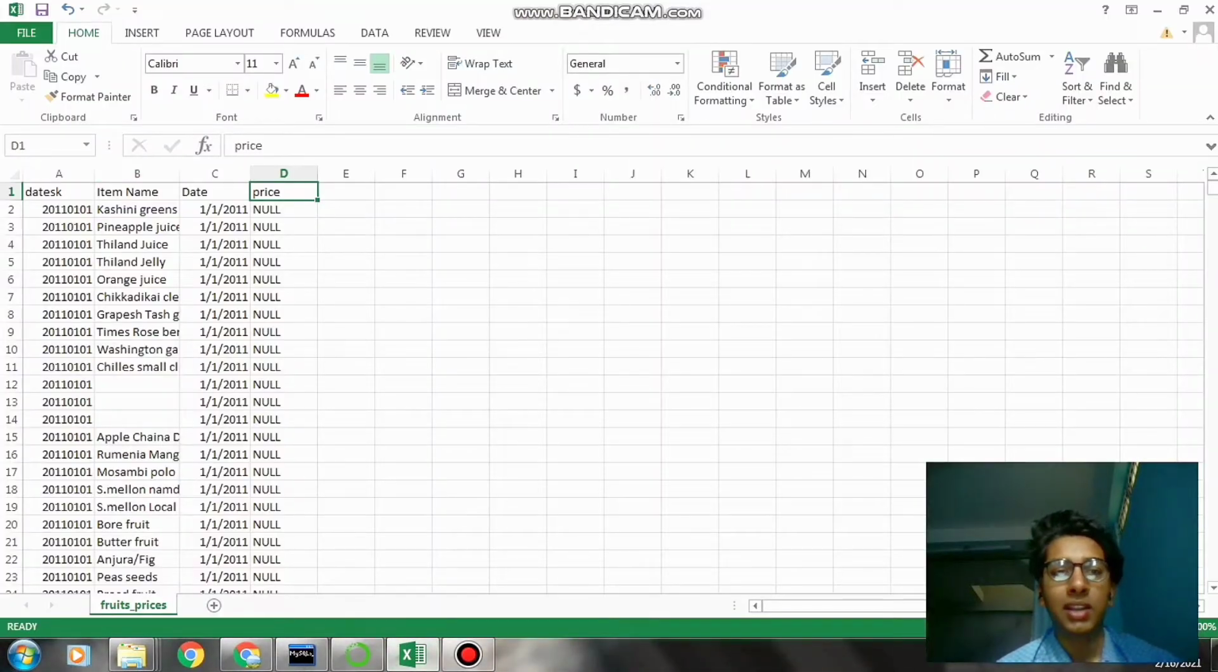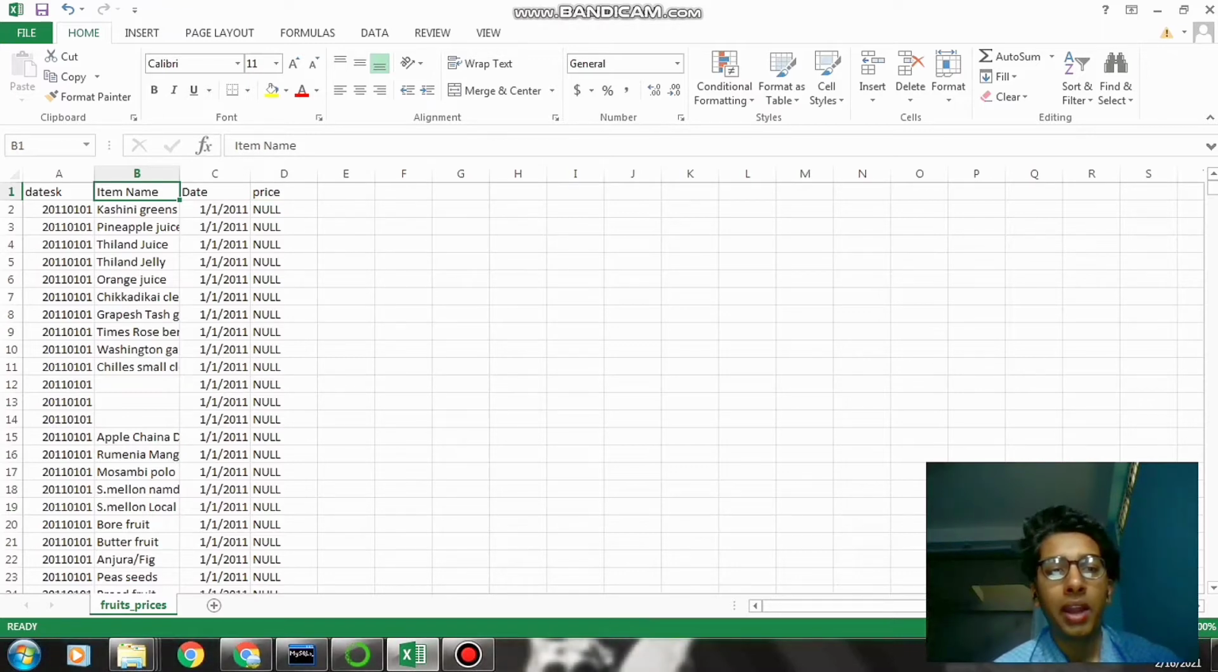So here we can see that this is our data set in this Excel file. We have four columns over here. The date SK column tells us the date in a format such that the first four digits tell us the year, the next two tell us the month, and the following two tell us the date. And then comes the column item name. Here the various items are listed, and then comes the date in the normal format that we use, that is date, month and year, and then comes the prices.